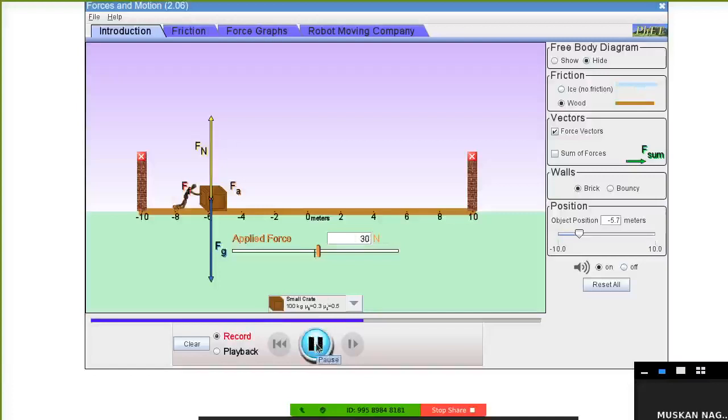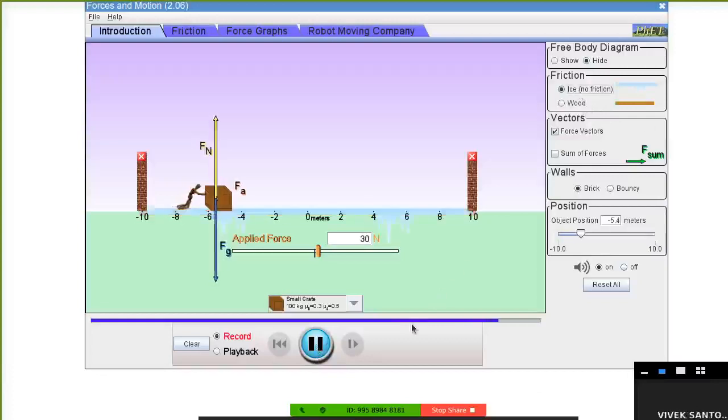Why is it not moving? Your turn. It is on the wood. Let's say there is no friction, then it gets moved. Do you see it is going faster and faster? Remember, surface is frictionless.